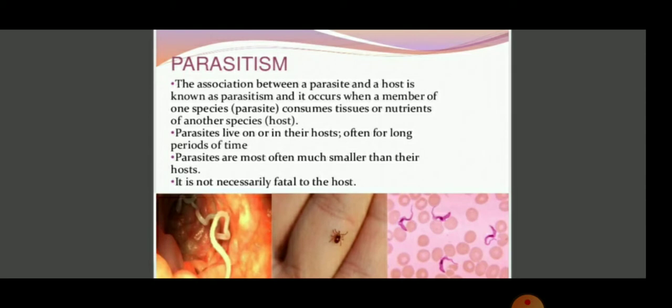Next is parasitism. The association between a parasite and a host is known as parasitism, and it occurs when a member of one species consumes the tissues, we can say the nutrients, of another species. The parasites live on or in their host often for a long period of time, and parasites are most often much smaller than their host. It is not necessarily fatal to the host.